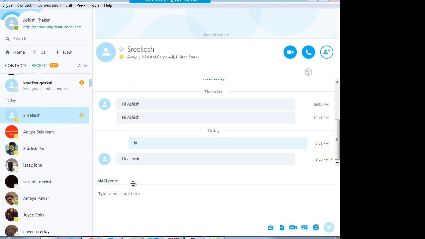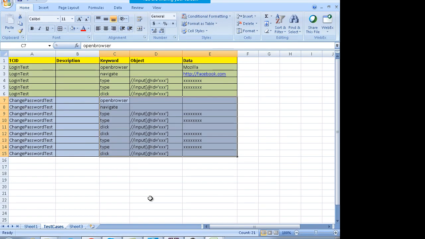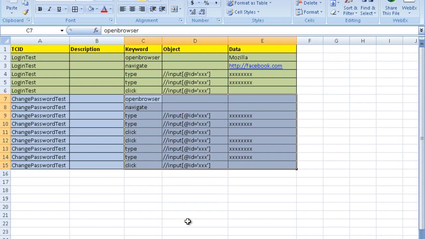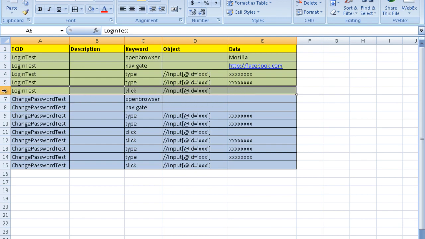Okay, right. So now the next thing is how will you implement them? And after logging in, you have to validate as well whether the password has changed or not.